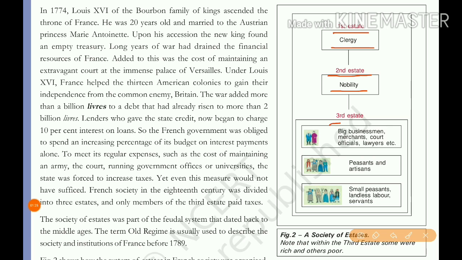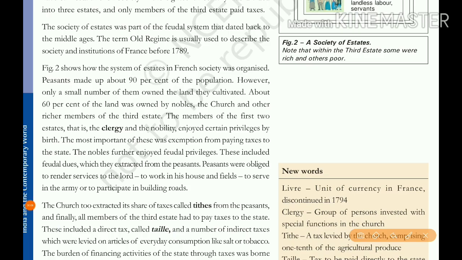The next category is the third estate. These people are common people. The third estate is again divided into three. First are big businessmen, merchants, court officials, lawyers, etc. This group is somewhat rich and also educated. The second level is peasants and artisans. The third level is small peasants, landless labor, and servants. Of these three estates, only members of the third estate paid taxes.